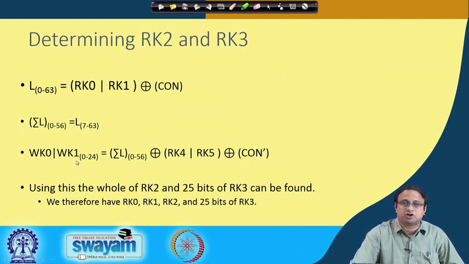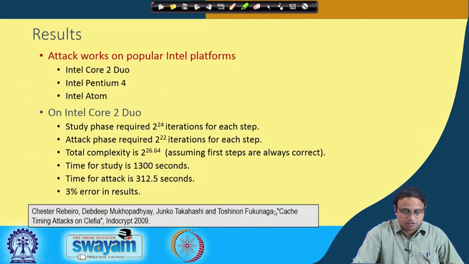you can obtain the whole of RK2 and 25 bits of RK3. Okay. So therefore, we have obtained RK0 and RK1, RK2 and 25 bits of RK3. The remaining bits of RK3, we can essentially just brute force because that is pretty small. So now if you repeat this attack, this is the result of this attack on popular Intel platforms like Intel Core 2 Duo, Intel Pentium 4, Intel Atom, and here is a summary of the attack.